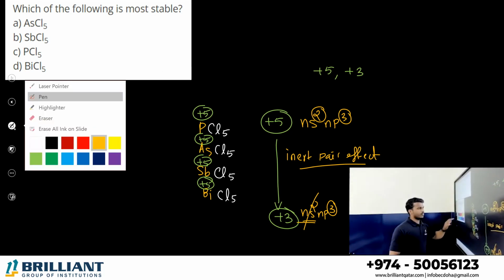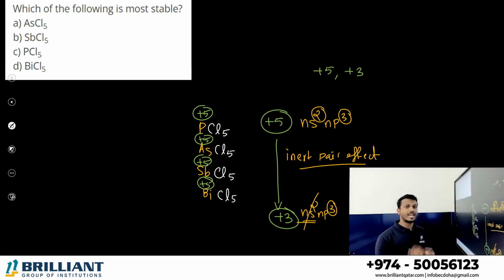Now, as per that, which compound is highly stable, dear student? All the compounds are in the +5 state. In the +5 state, which element will be stable? The topmost one, which is PCl5. So the stability of the +5 oxidation state decreases down the group. The topmost element shows +5, while for the elements below, +3 is the common oxidation state.